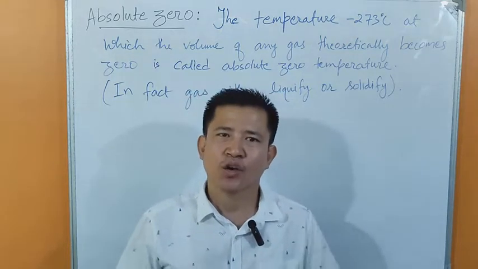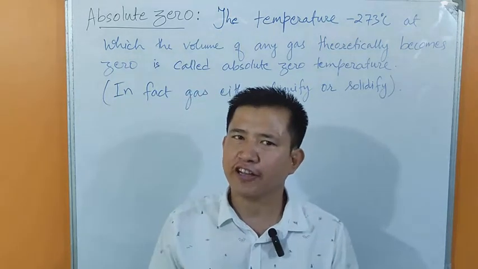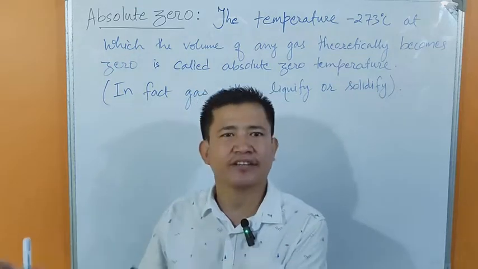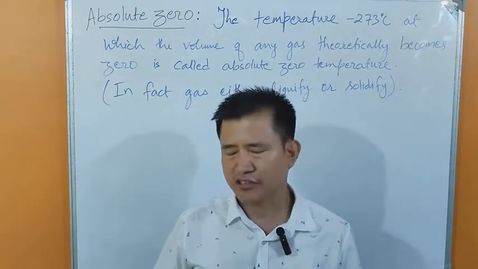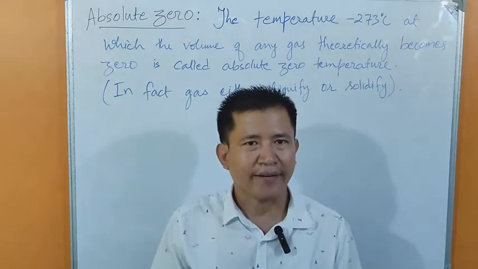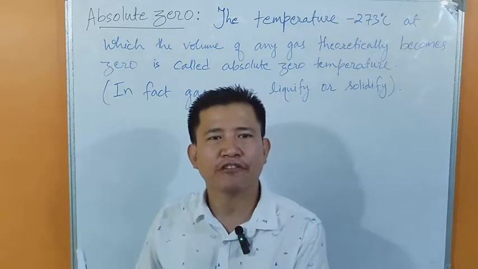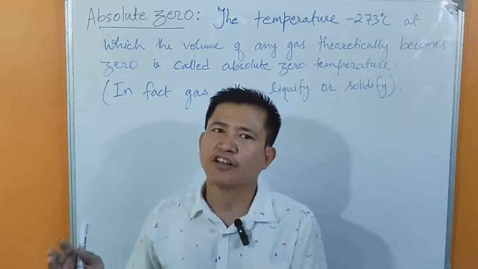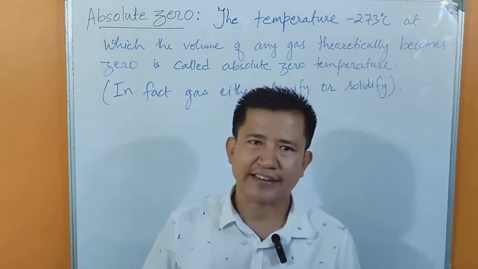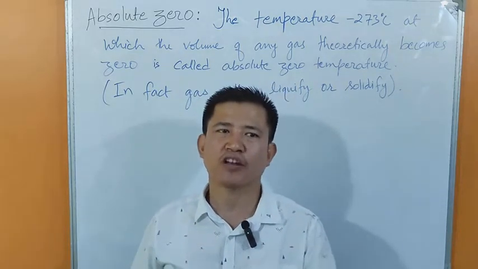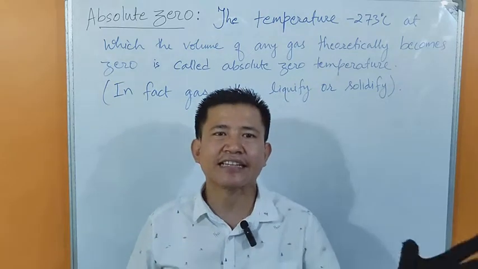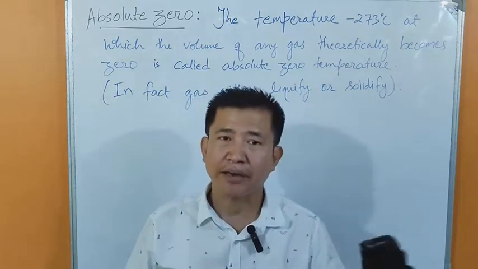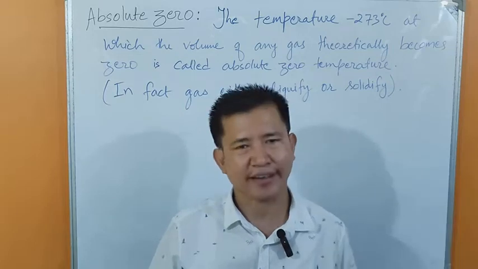And you know that when compared with the volume of gas, the volume of solid or liquid can be neglected. The volume of solid and liquid is negligible in comparison with the volume of gas.